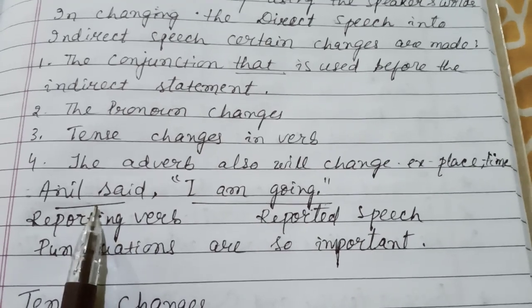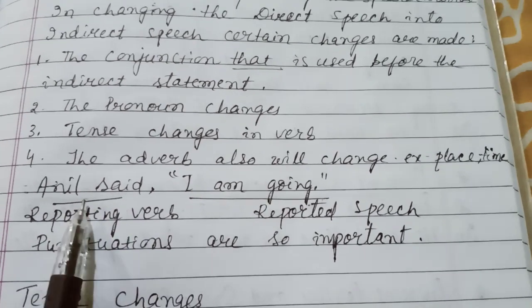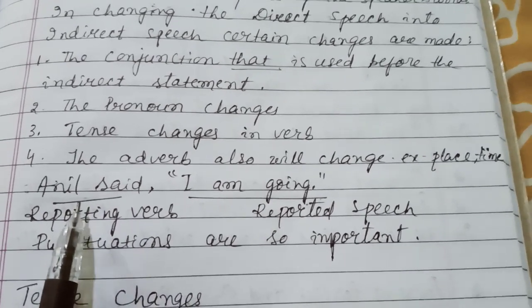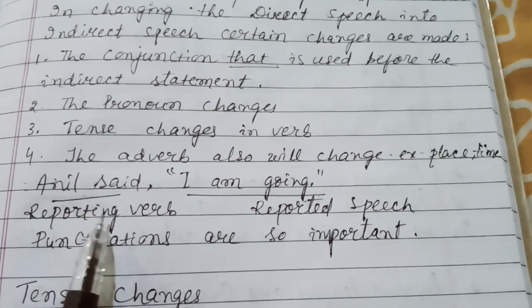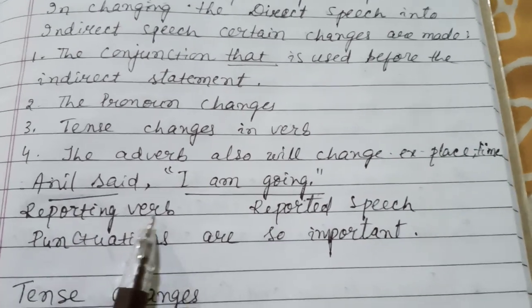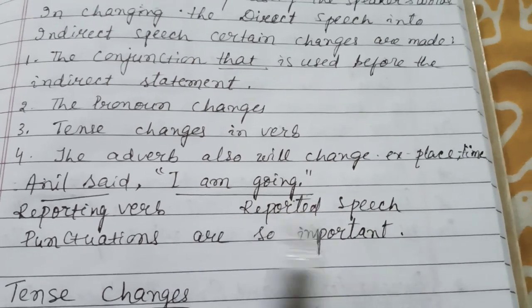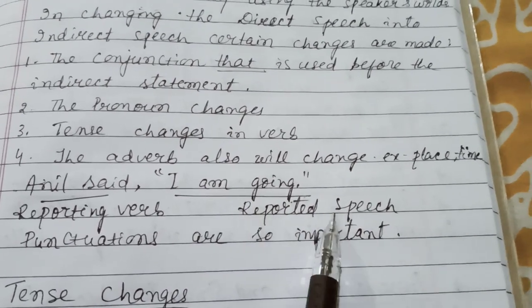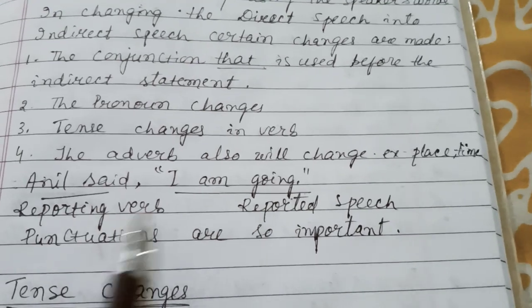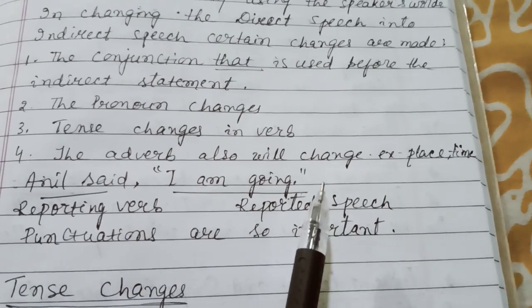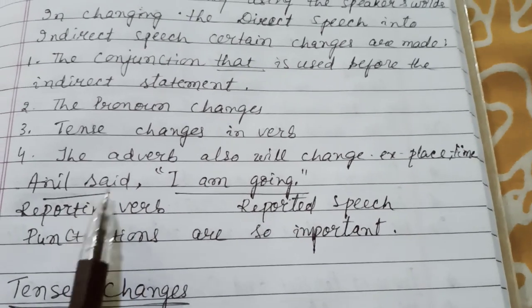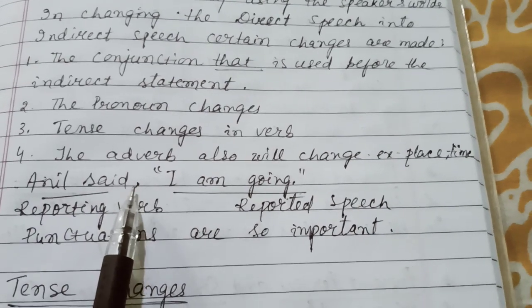How can we know? Whatever the speaker is speaking, that is known as your reporting verb. Are you seeing? "I am going." Whatever he is saying, that is known as your reported speech. These two are very important. Along with that, after your reporting verb, there is one comma.